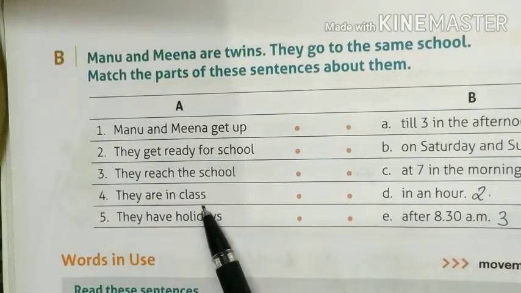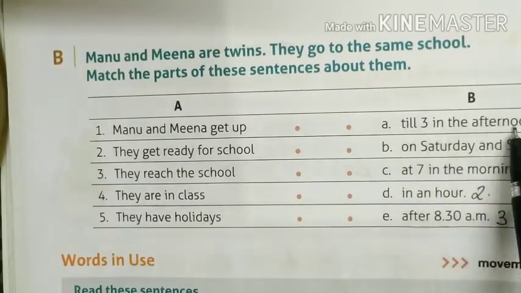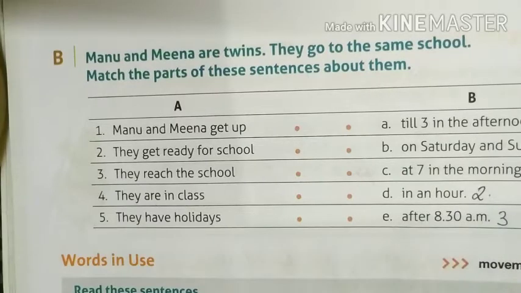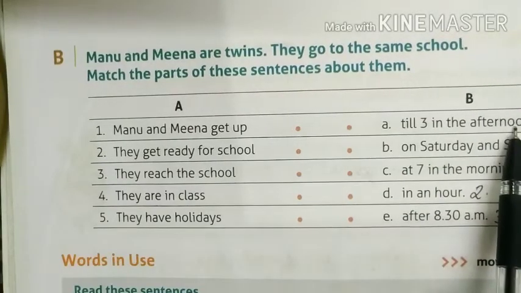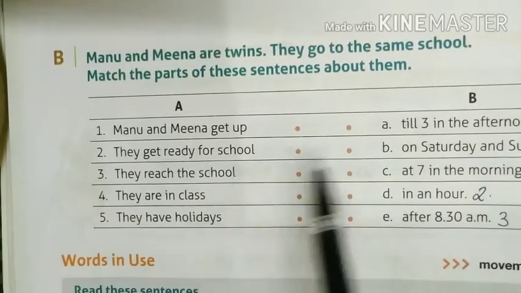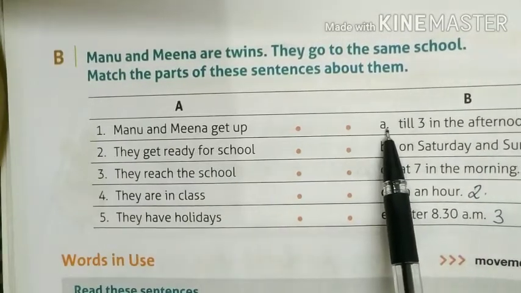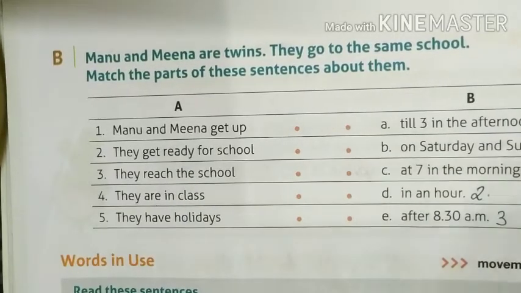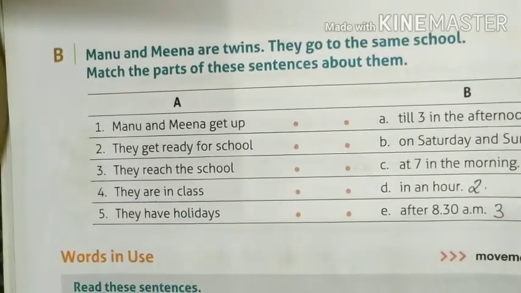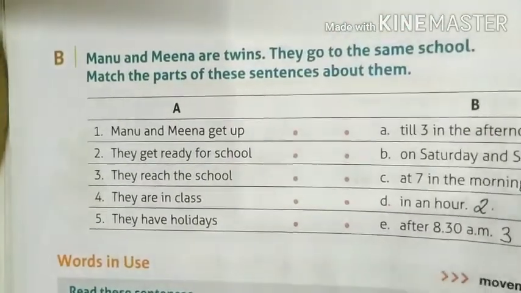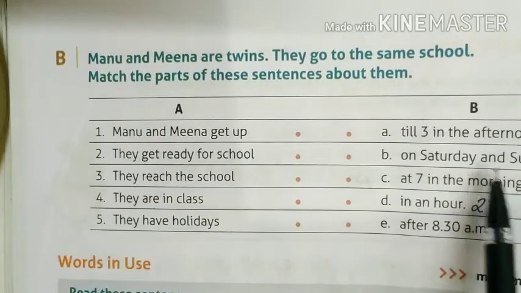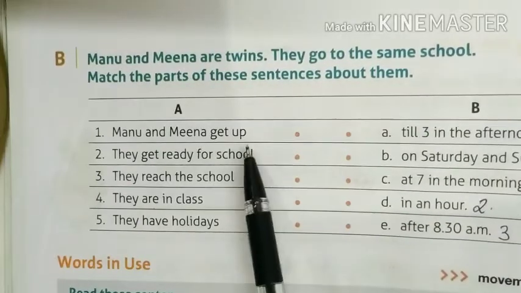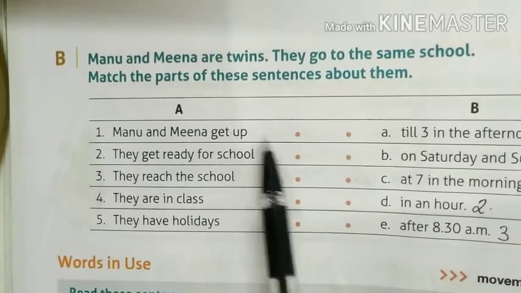They are in class till 3 in the afternoon. So till what time are they in class? Till 3 in the afternoon. So fourth will match with A. They have holidays on Saturday and Sunday. Can you see this? They have holidays on Saturday and Sunday. So 1 will match with C.